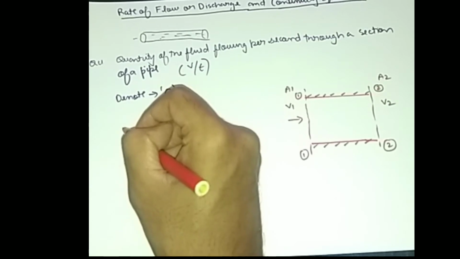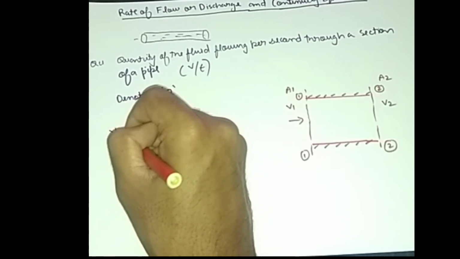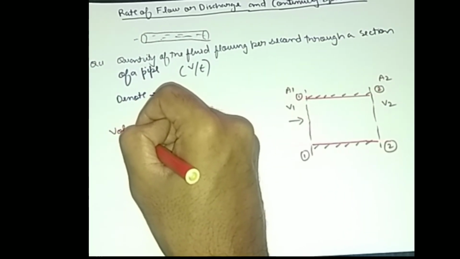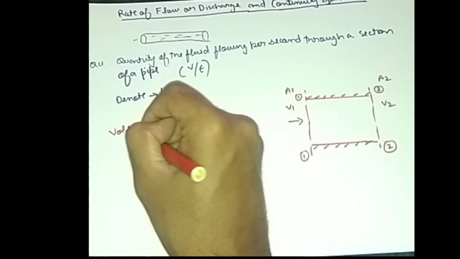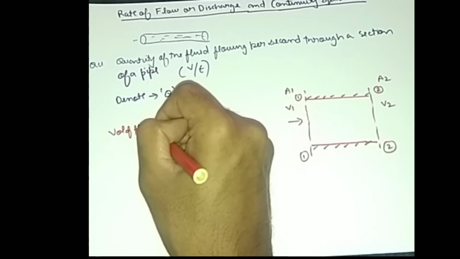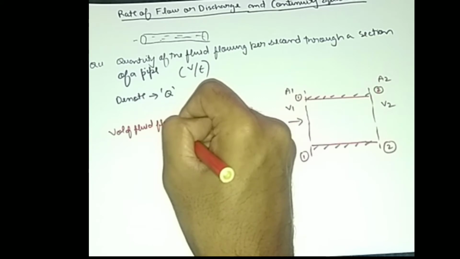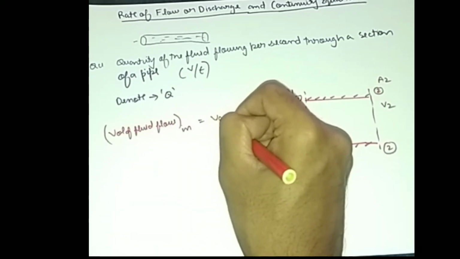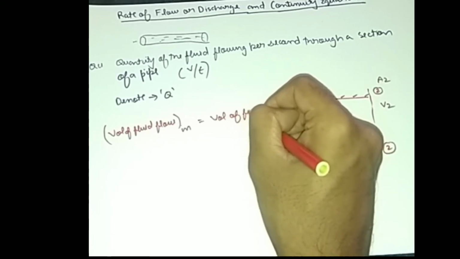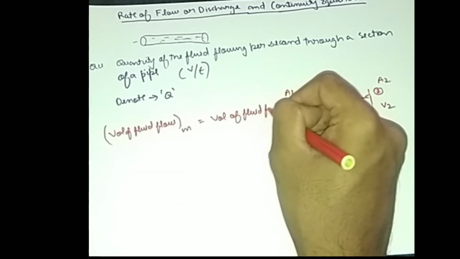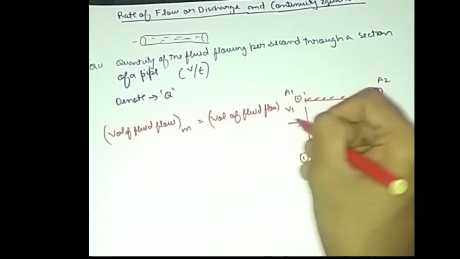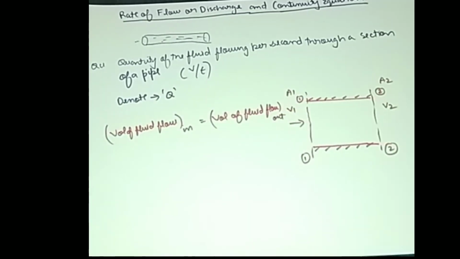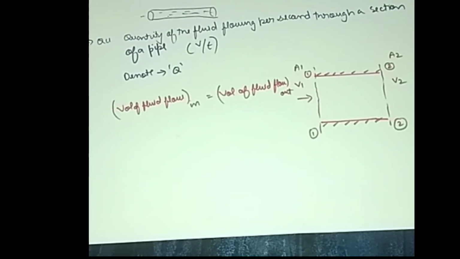So here the volume of the fluid flowing in is equal to the volume of fluid flowing out.